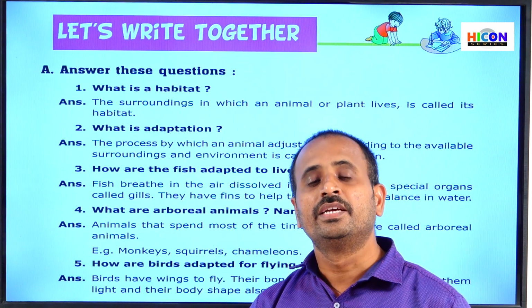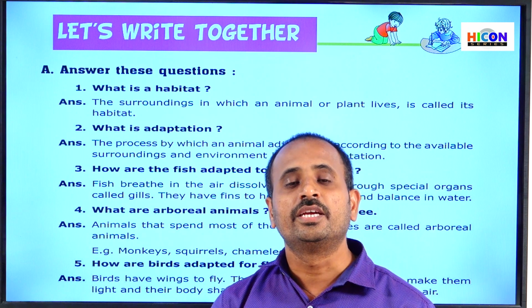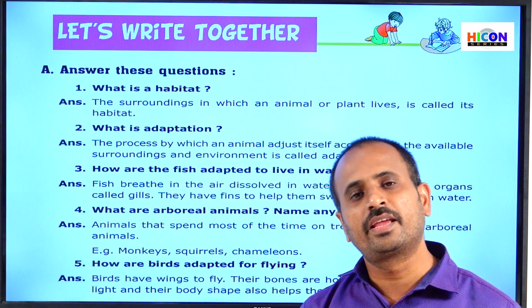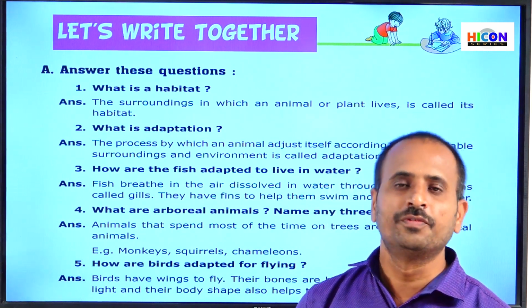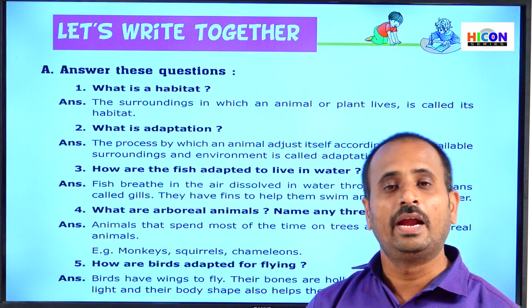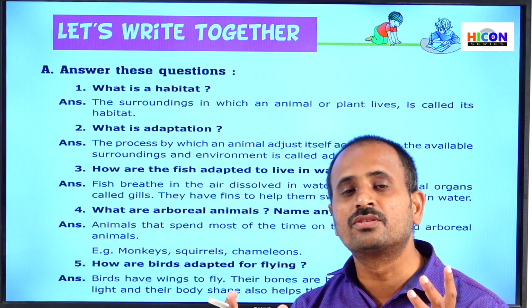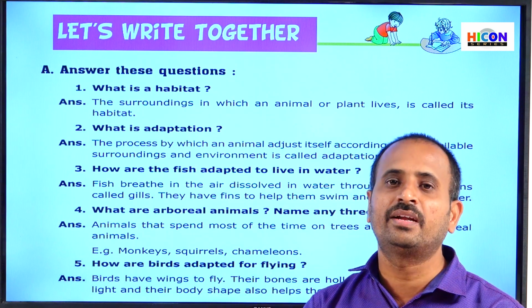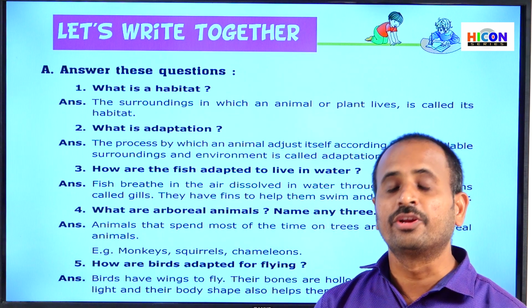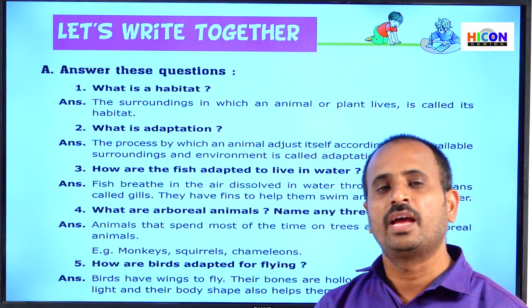The camel has some adaptations in its body. It can store water in its body, and it can live up to 14 to 15 days even though there is no water and no food. Also it can store its food in the form of fat in its hump. If there is no food, it can reuse the fat in the hump as food.